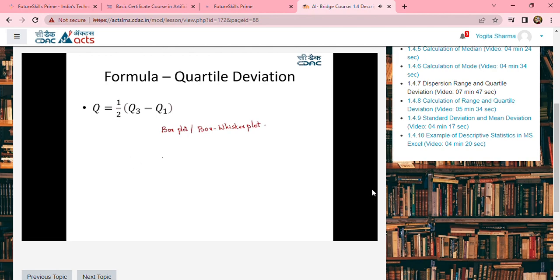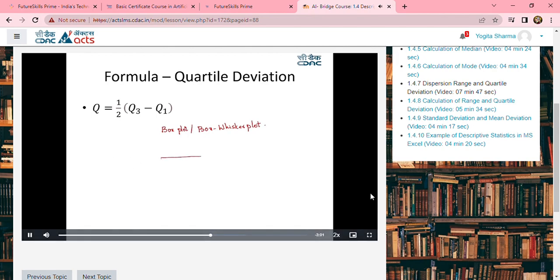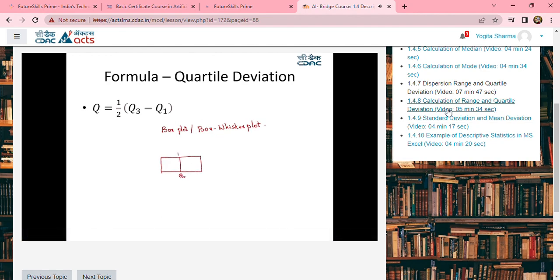If I have a set of observations, I will find out the Q2 value, which is nothing but my median. From this is what my Q3 is, and this is what my Q1 is. Now, how far away are the data points from this? This is called a whisker. So this measurement is called a box whisker plot.